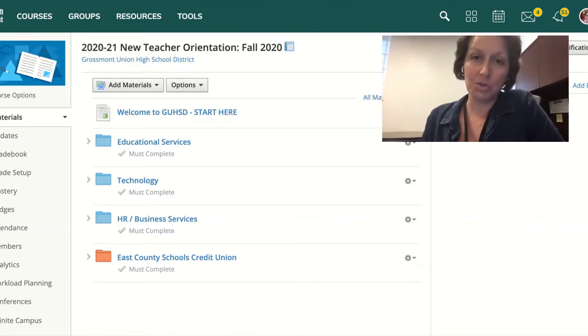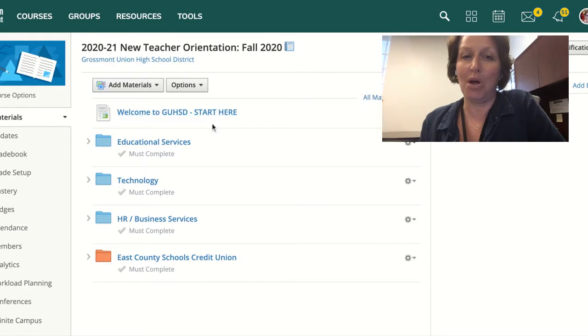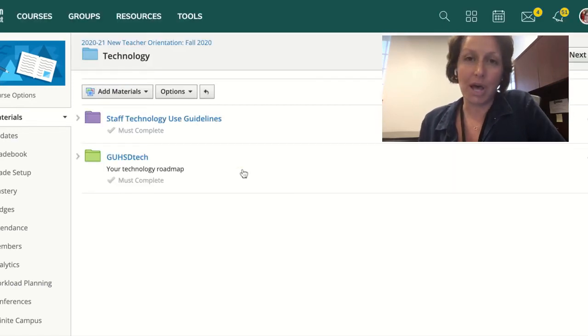Once you've logged into Schoology and enrolled in this course, you'll have access to all of the folders on your main page, and we're going to take a quick look at the technology folder. So clicking on that, you'll notice there are 2 folders encased in the technology folder. The first is staff technology use guidelines, and this is an important one that you'll want to familiarize yourself with, and that's the purple folder.